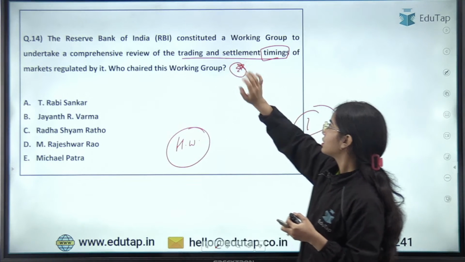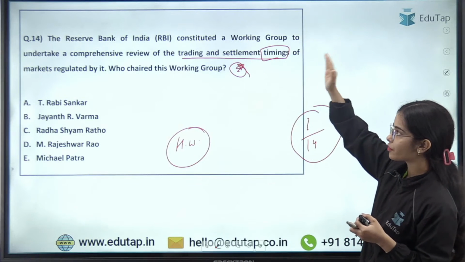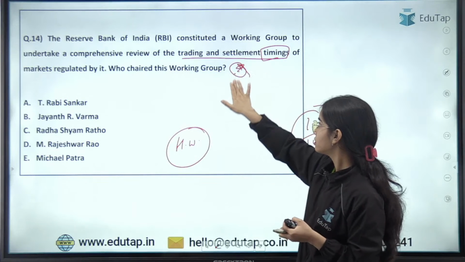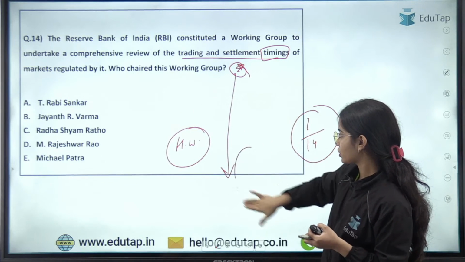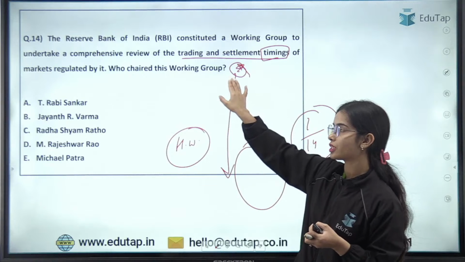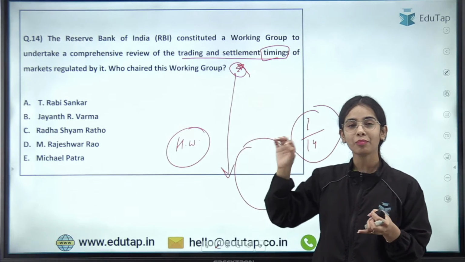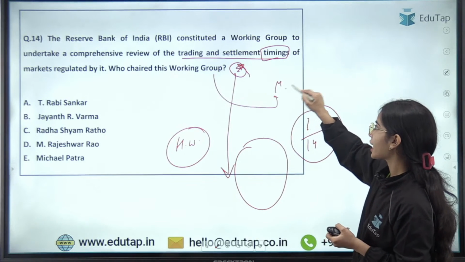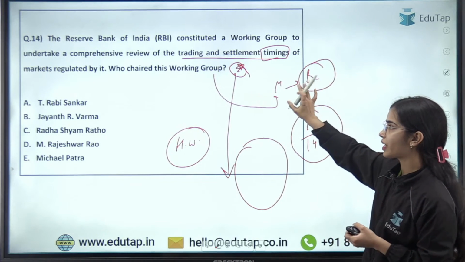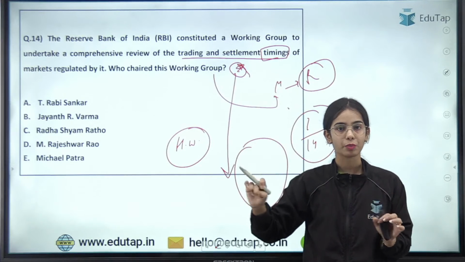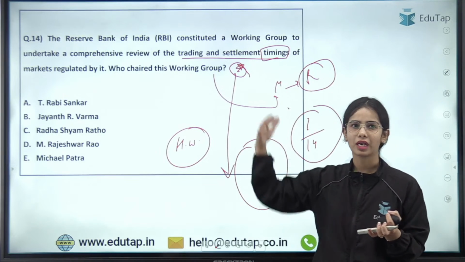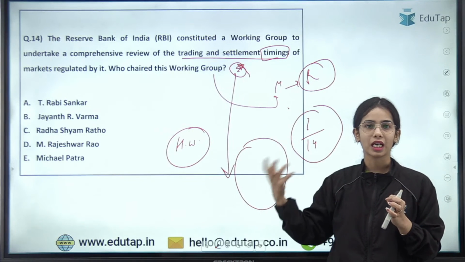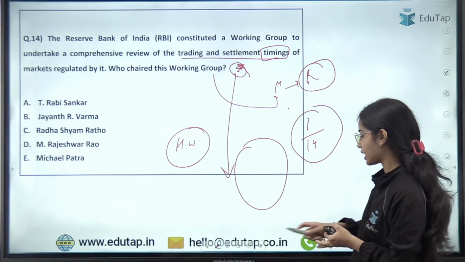Okay. So for the comprehensive review of trading and settlement timings of the markets regulated by it, a working group was created. Who chaired this working group, you have to tell that. And in May 2025, this working group released the report regarding the recommendations. So in May 2025 the recommendations were provided by the working group, but I didn't cover this in the session because I was waiting for the final decision that the RBI takes.